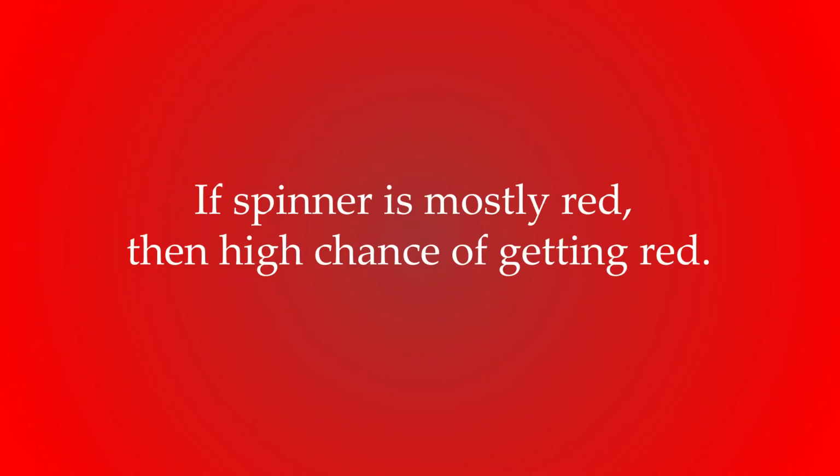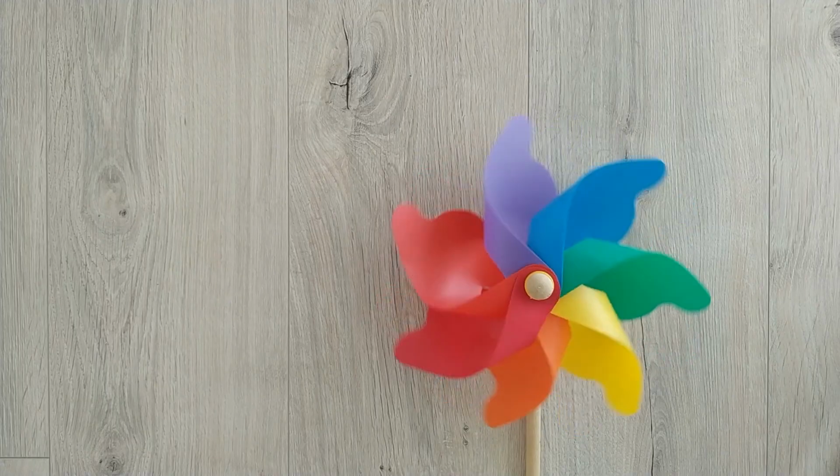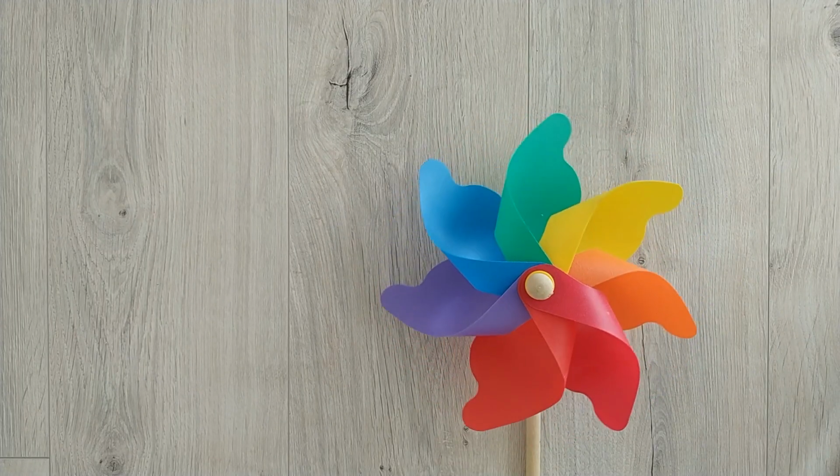For instance, if the spinner is mostly red, then the probability distribution would say that you have a high chance of getting red. On the flip side, if all the colors are equal, then the chance for each color would be the same. So, a probability distribution is like a friendly helper that tells you the different possibilities for different outcomes when you play with the spinner. It's a way to understand and predict what might happen in a fun and colorful way.